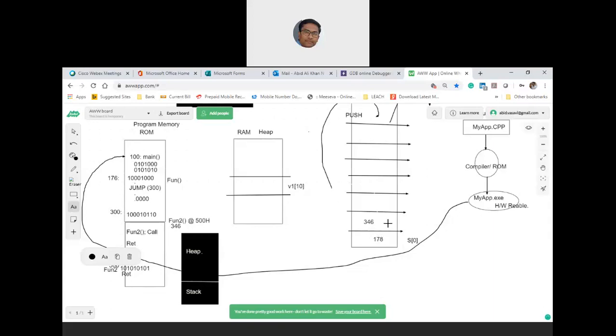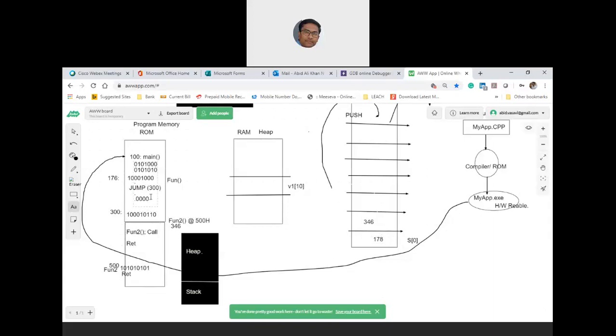Yeah, you will get 346. That means this is how the context is retrieved. So you will get 346, and from here onwards, function 1, which is still pending, will keep on executing. Once 346-based code is completed, you jump to this function at 175, probably 177. So 178 will be returned so that it goes back to main, and then it will complete the rest of the program.